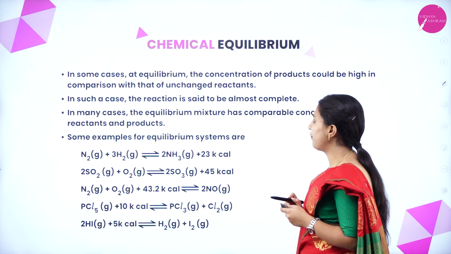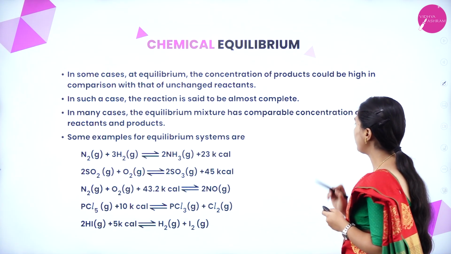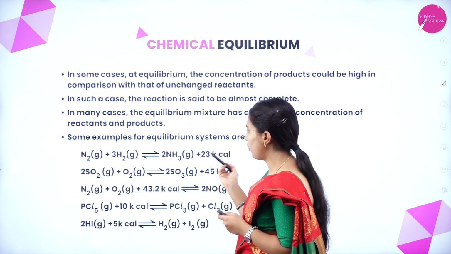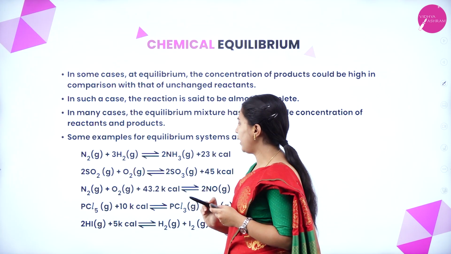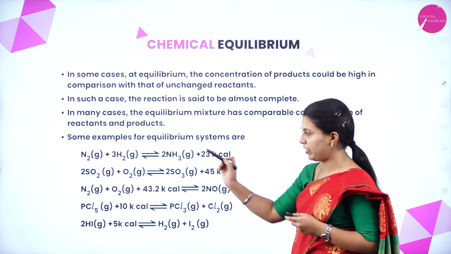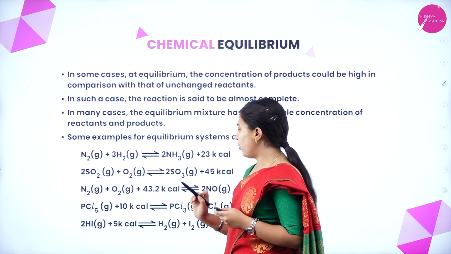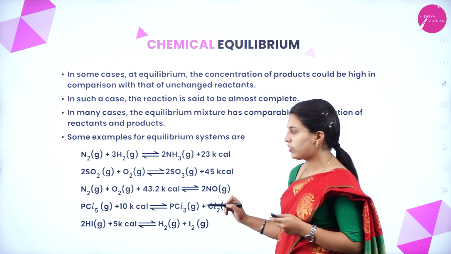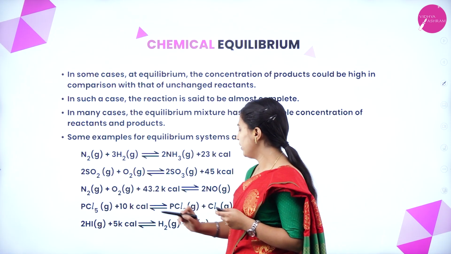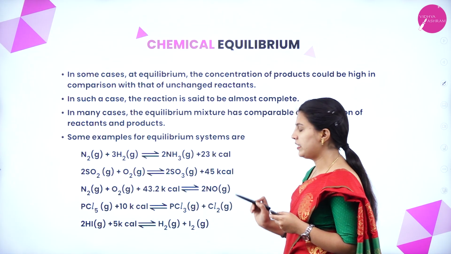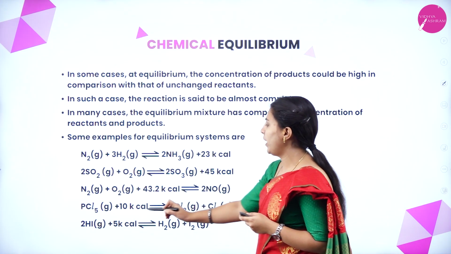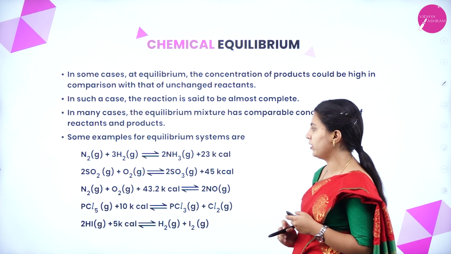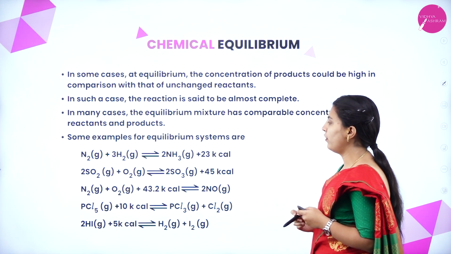In many cases, the equilibrium mixture has comparable concentrations of reactants and products. Some examples of equilibrium systems: nitrogen and hydrogen form ammonia, and it can be reversed. Sulfur dioxide and oxygen form sulfur trioxide. Nitrogen and oxygen form nitrogen oxide. PCl5 forms PCl3 and Cl2. 2HI, hydrogen iodide, forms hydrogen and iodine. These are examples of equilibrium states.